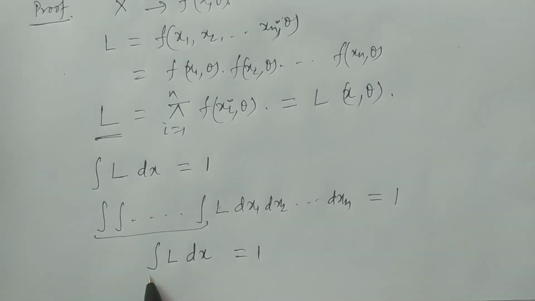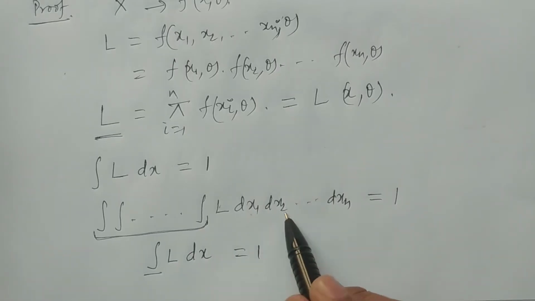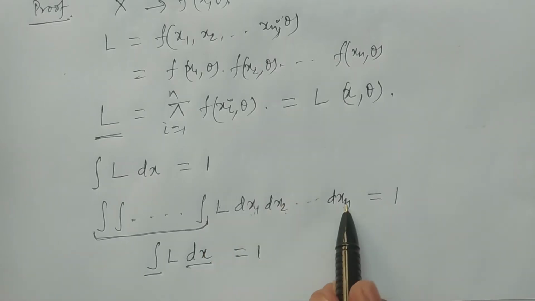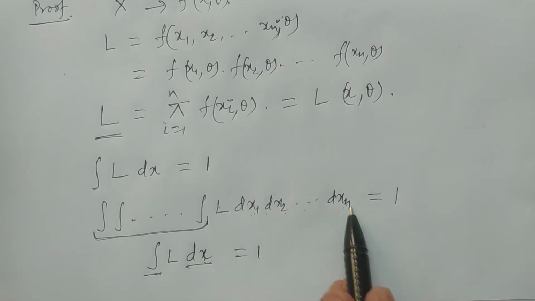What is the meaning of this? Integral means there are n integrals, and dx1, dx2, dxn, I have simply specified as dx. So the integral of dx is nothing but the integral of dx1, dx2, dxn.